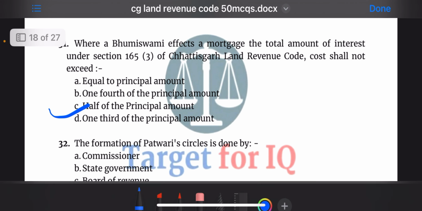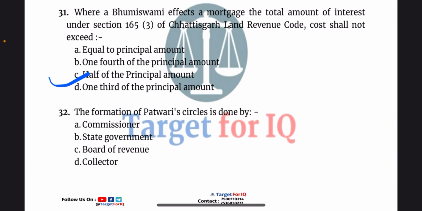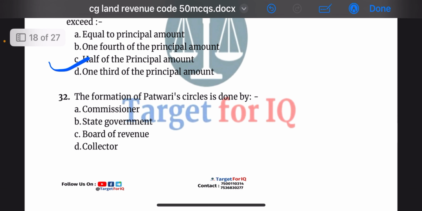Half of the principal amount. Next question, the formation of Patwari's circles is done by: A. Commissioner, B. State Government, C. Board of Revenue, or D. Collector. The correct answer is option D.